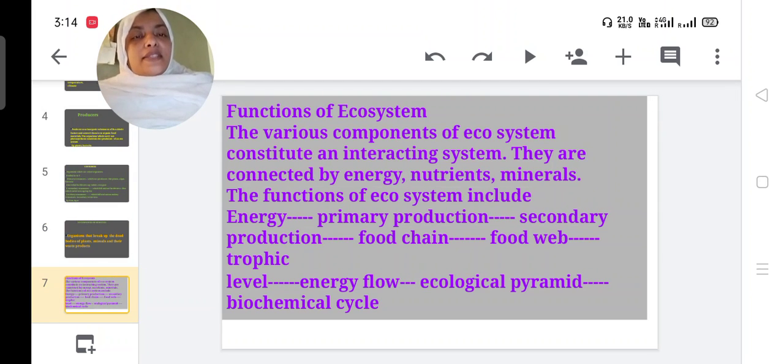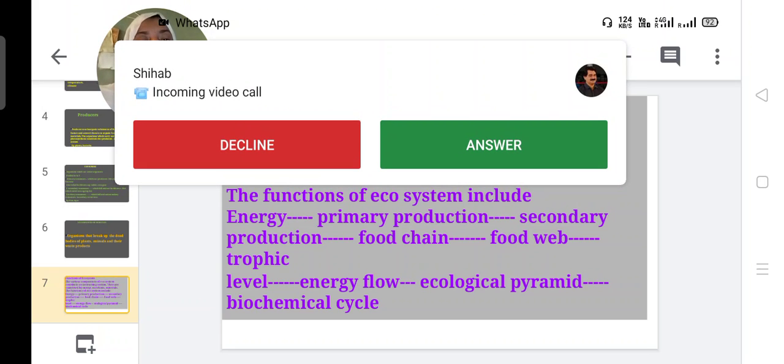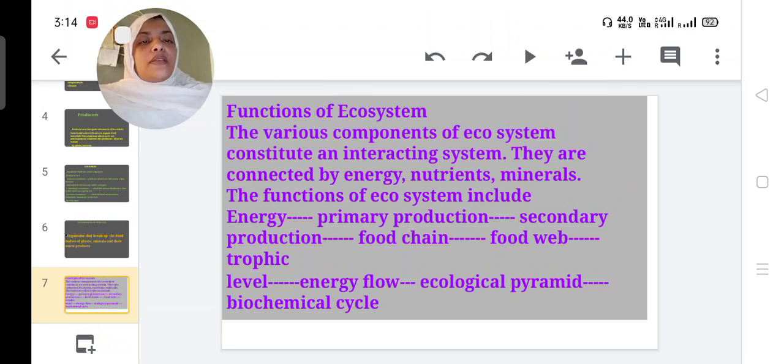Then we can check the functions of the ecosystem. The various components of ecosystem constitute an interacting system. They are connected by energy, nutrients and other minerals.